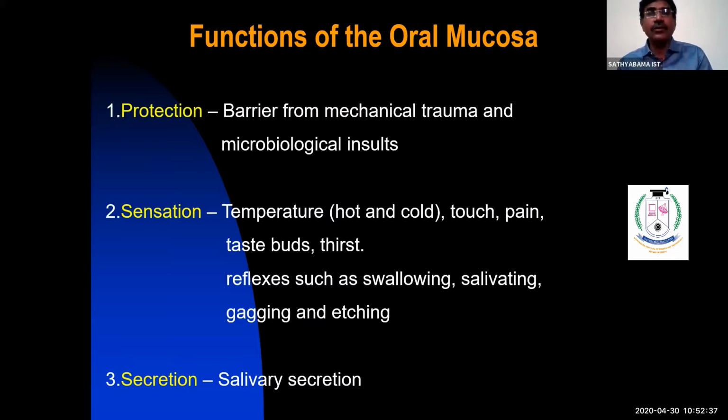Secretion, as you all know, the mouth is always moist in nature, because we have the minor salivary glands present in the oral mucosa. They secrete serous and mucous secretions, which are responsible for the moist nature. Okay, and you know there are three major salivary glands: submandibular, parotid, sublingual glands, whose ducts open into the oral cavity, which gives the salivary flow to the oral cavity. The fourth function is thermal regulation, and the fifth function is homeostasis, balancing the equilibrium of the oral cavity. So these are the functions of the oral mucosa.